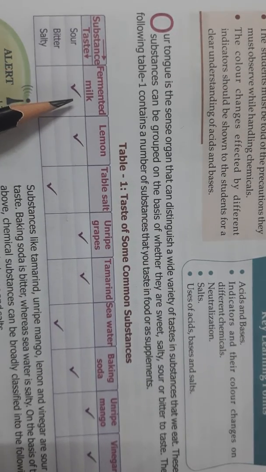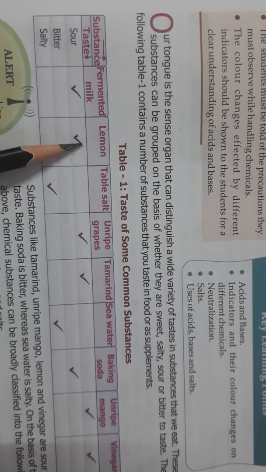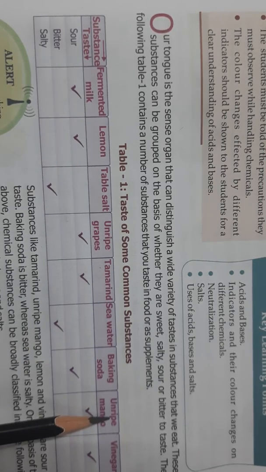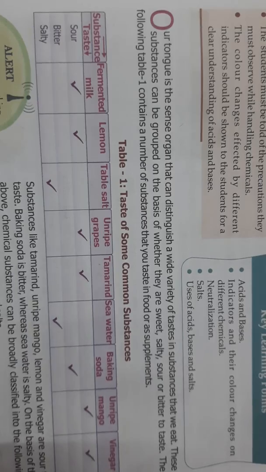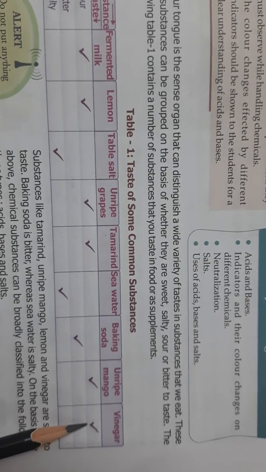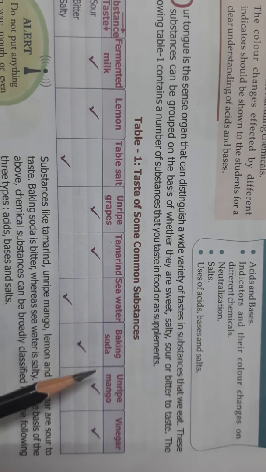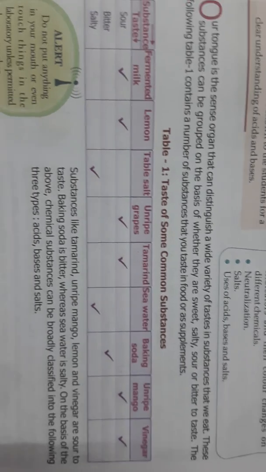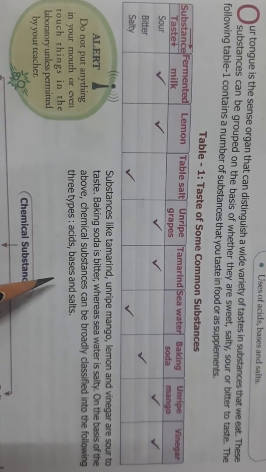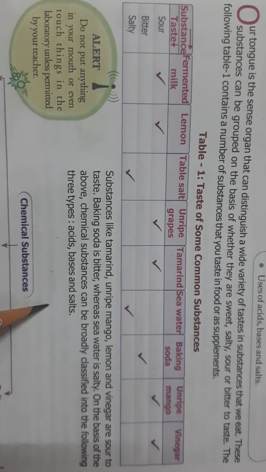Now for example, you have got lemon, tamarind, unripe mango, vinegar. What are these? These all are sour to taste. What about baking soda? If you take a little bit of baking soda and you taste it, you will see that it is bitter in taste. So on the basis of this, we can classify the substances into three types, basically acids, bases and salts.